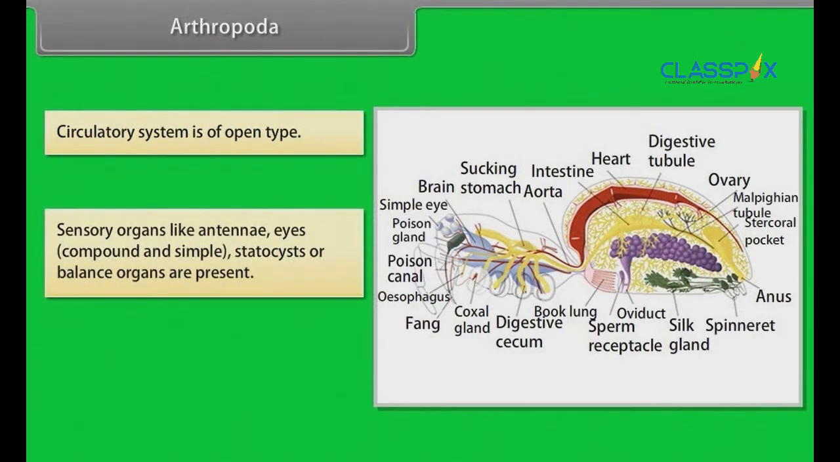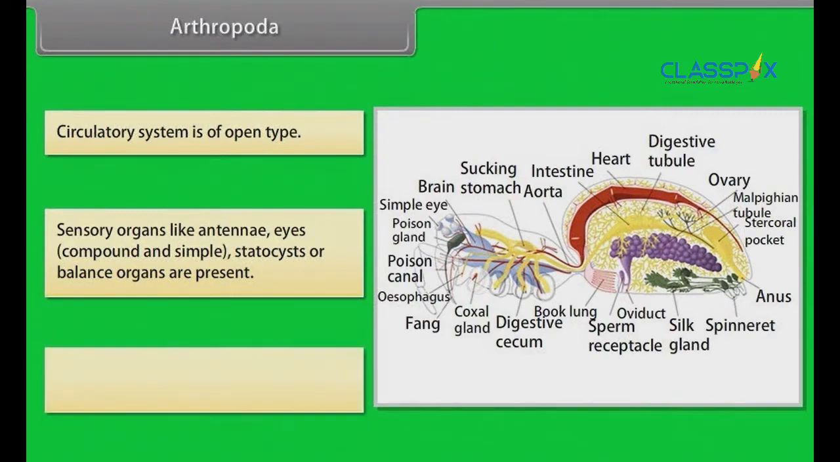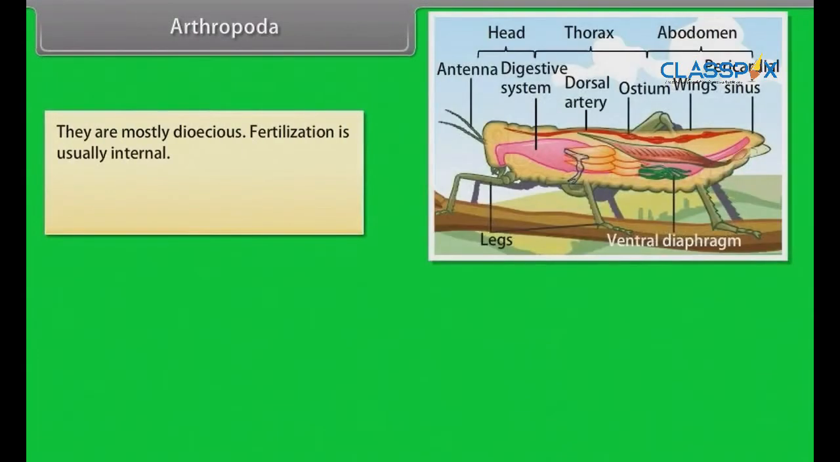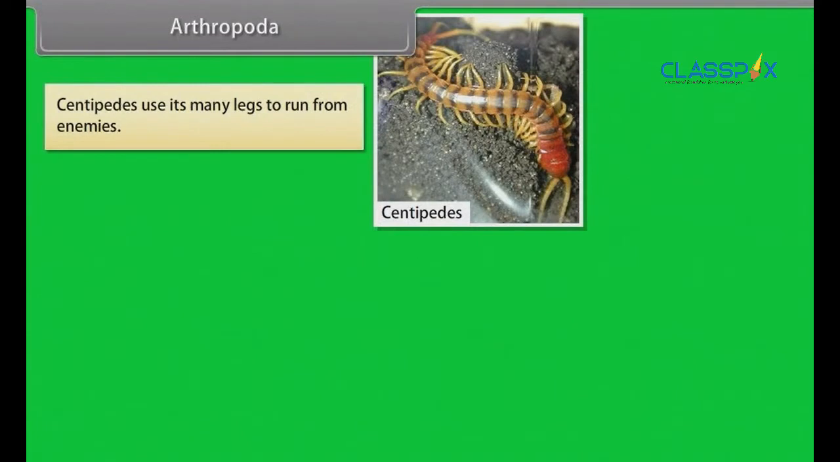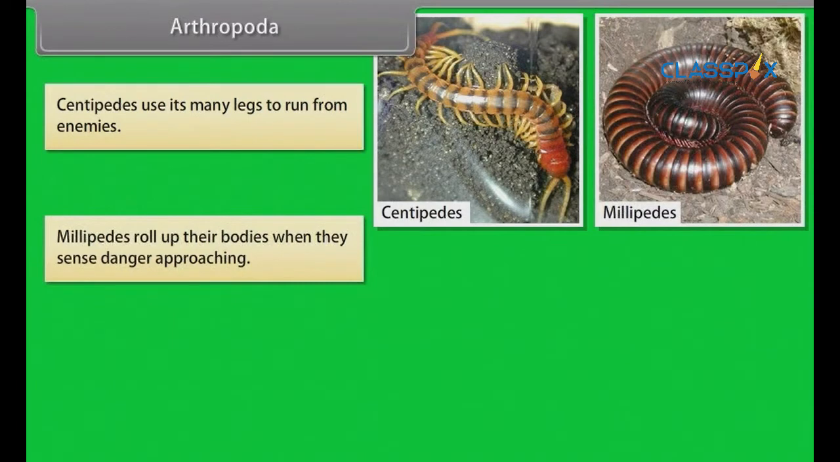Sensory organs like antennae, eyes, that is compound and simple, statocysts or balance organs are present. Excretion takes place through Malpighian tubules. They are mostly dioecious. Fertilization is usually internal. They are mostly oviparous. Development may be direct or indirect. Spiders have jointed legs, 8 legs, jaws and fangs. Centipedes use their many legs to run from enemies. Millipedes roll up their bodies when they sense danger approaching.